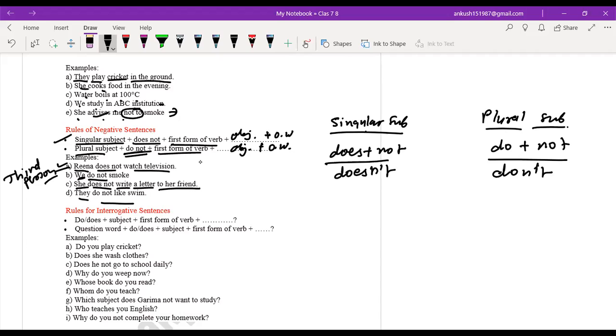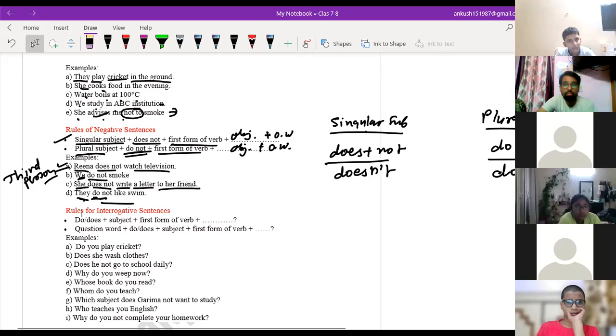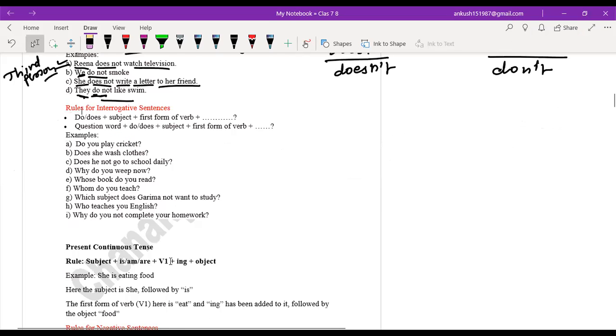They do not like swim. They is a plural subject and do is used with plural subject, and to make it negative we use not with it. Understood? Have you got it, beta? Sir, but they did not like to swim, right, sir? Beta, did is used with past tense, not with present tense. Okay, did is used with past tense, not with present. Understood? Don't be confused.